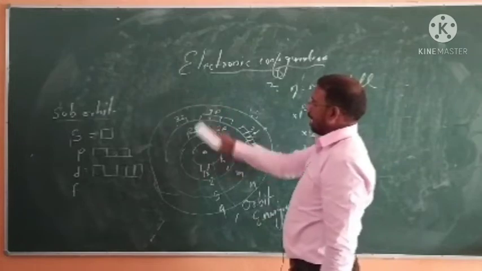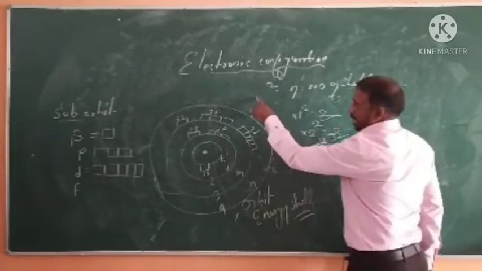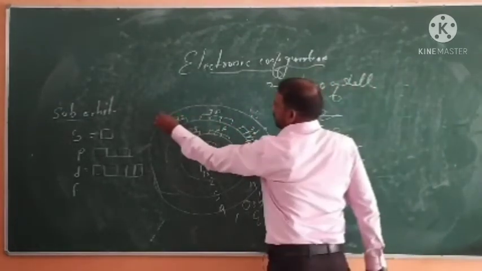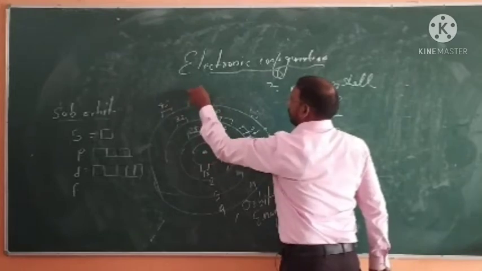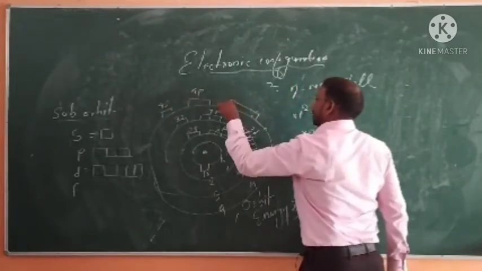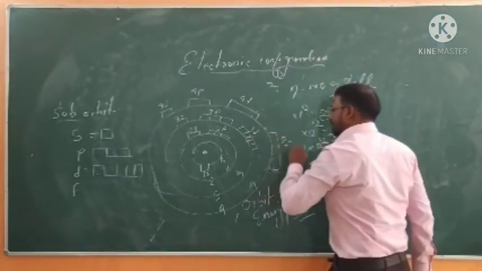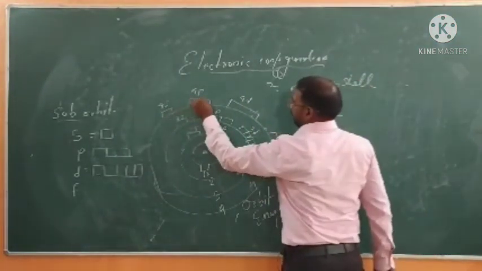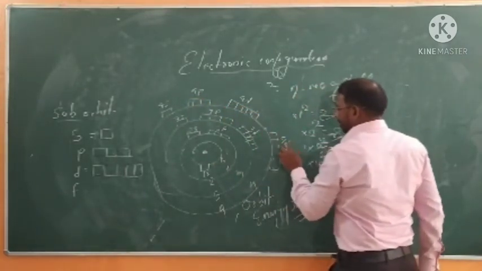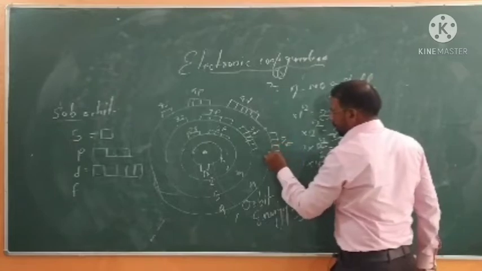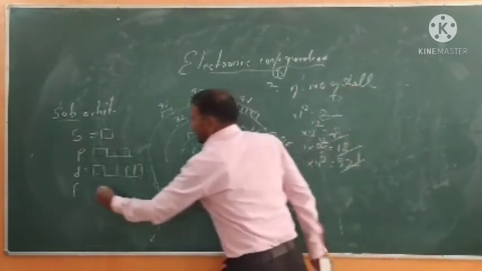And the fourth shell has 4 subshells, meaning the fourth orbit has 4 suborbits. Their names are 4s, 4p, 4d and 4f. And P has 3 rooms, D has 5 rooms and 4f has 7 rooms.